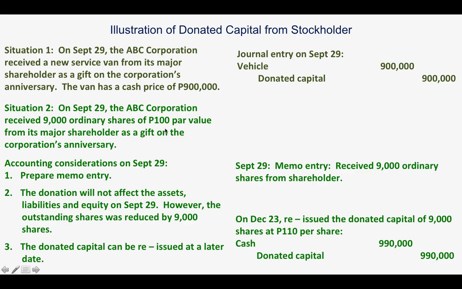The par value, okay, has no more importance in the reissuance or reselling of the shares. It is only important on the first issue, where the selling price should not be lower than the par value. Okay, class. However, in this case, we don't have to recognize any share premium because that is a donated capital.